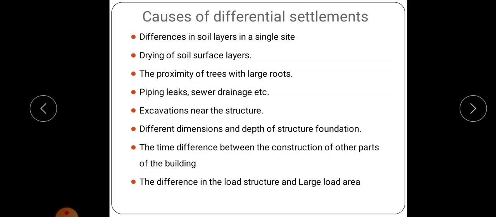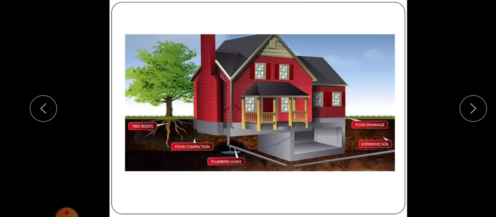Then excavation near the structure. Then different dimensions and depth of structure foundation. That is, if the dimensions of foundation vary, it will cause differential settlement. And the time difference between construction of other parts of the building. If the construction of other parts of the building is varying at different times, it may cause irregular load distribution, so it will cause differential settlement. And difference in load structure and large load area. So these are some causes of differential settlement.